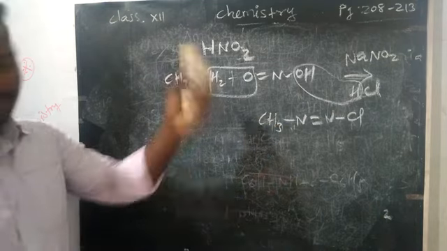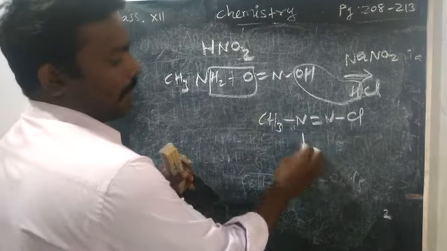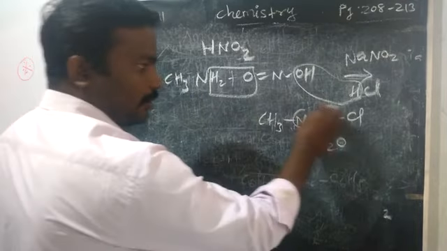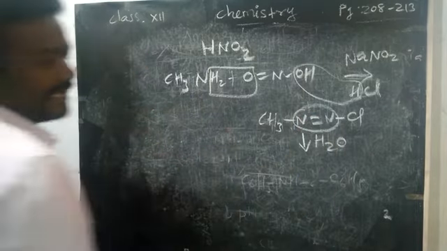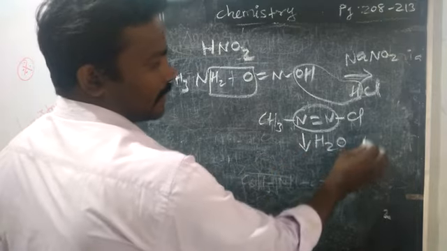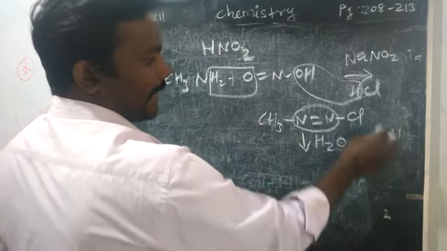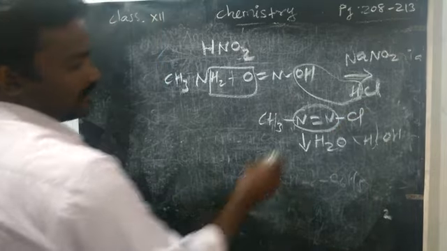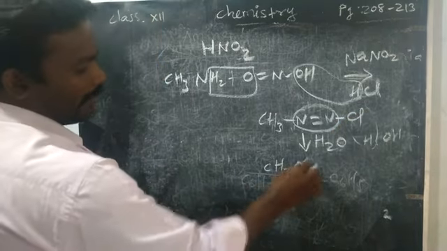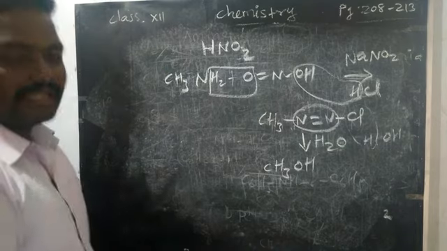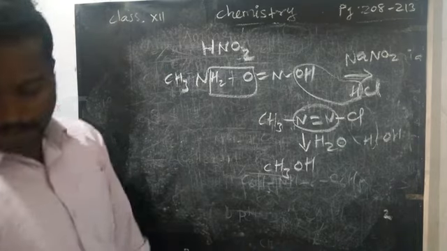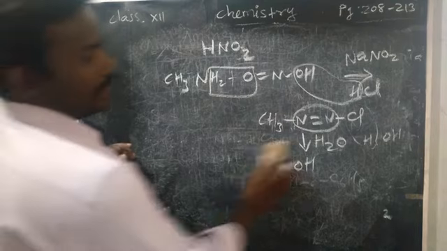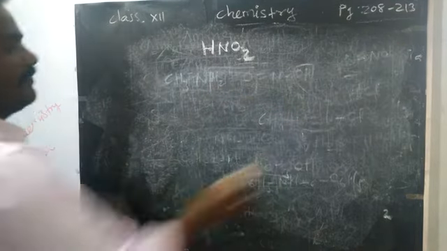Further, on reaction with water, that means hydrolysis, what will happen? That N2 will go as nitrogen gas. Then water you can split, HOH. Hydrochloric acid HCl also we can remove. Then OH will add. So already I told you, a primary amine with nitrous acid will produce alcohol. If you take a benzene compound in the place of CH3, what will be the product?